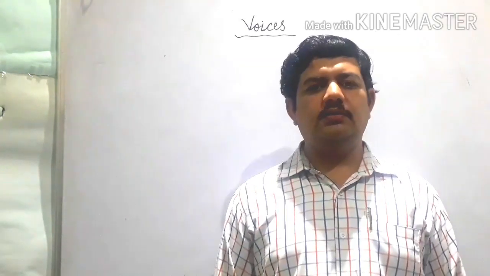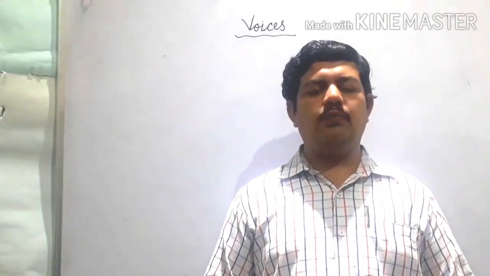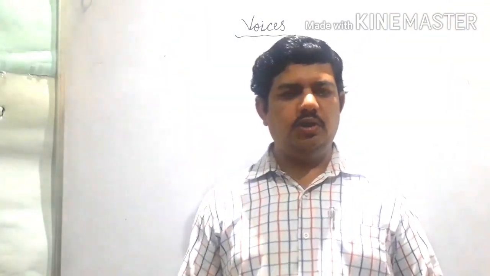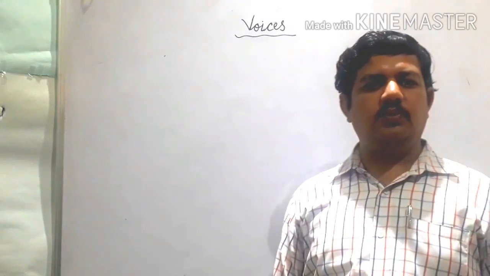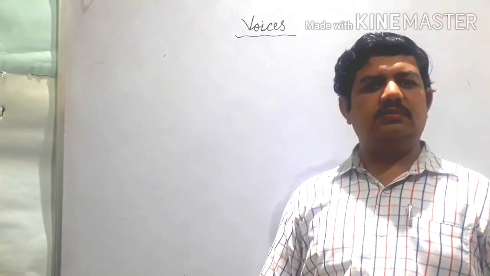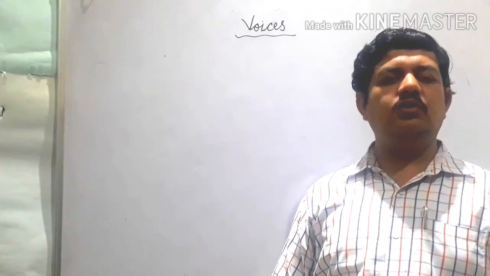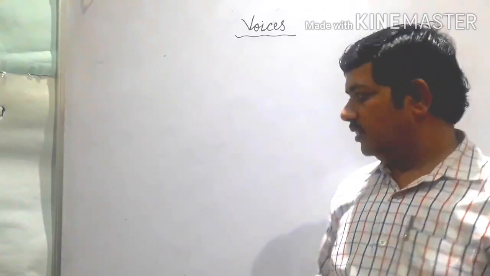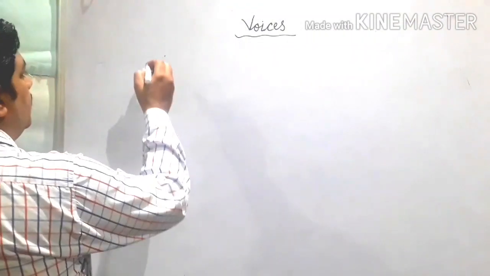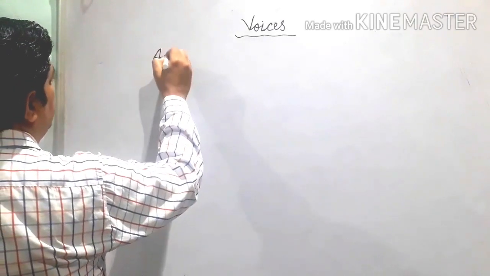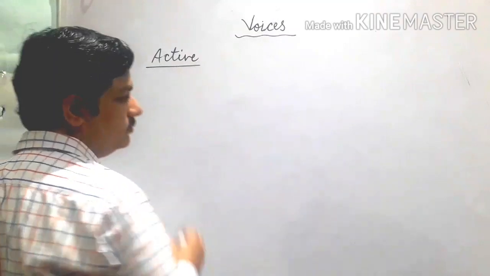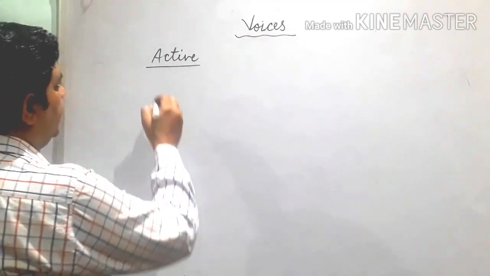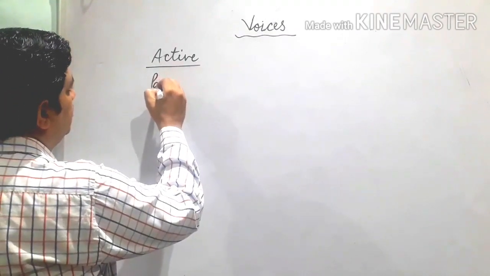Hello children, today we'll do a very important topic of English grammar, and you can see here this is voices. Voices, it has two parts. Listen, first one, it is active. The second, it is passive.